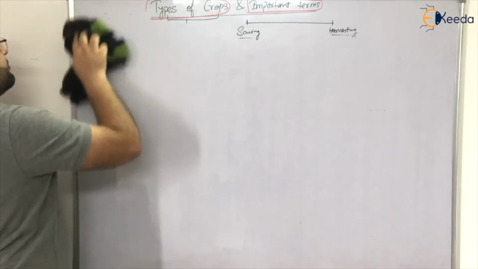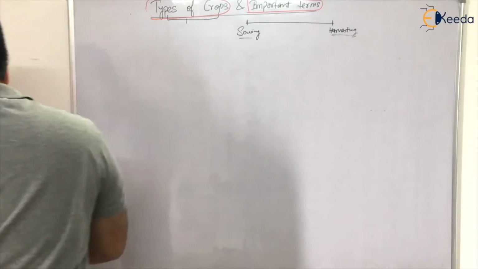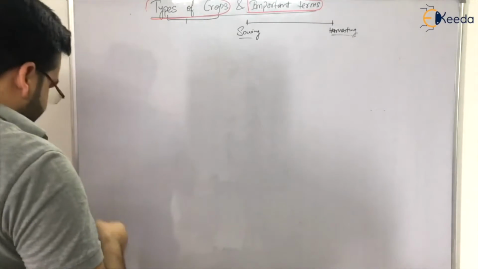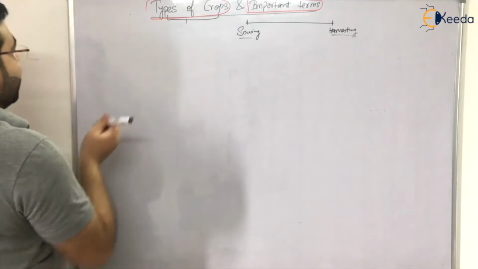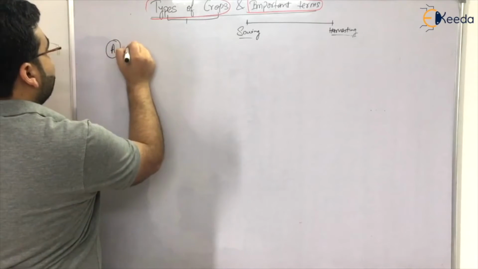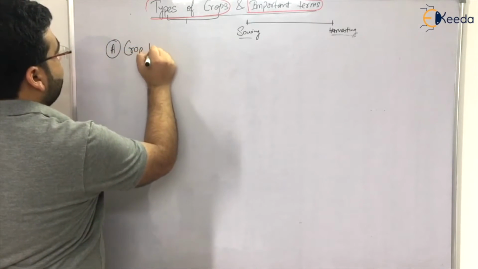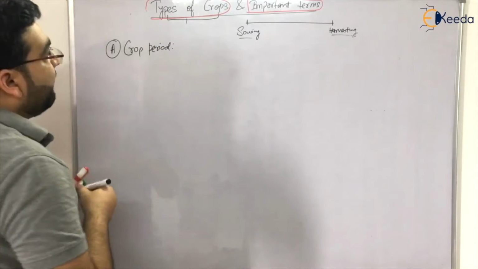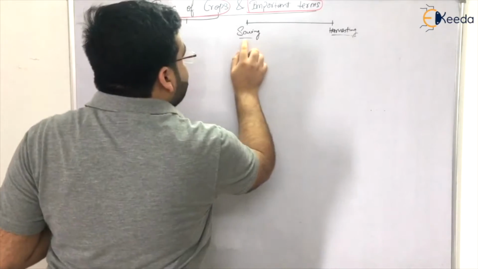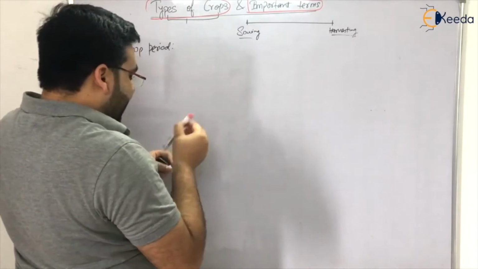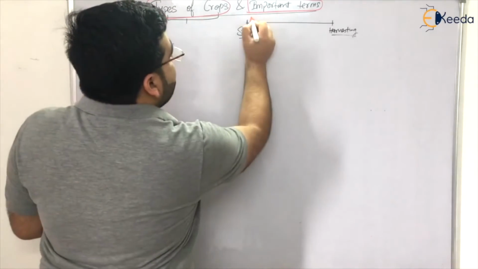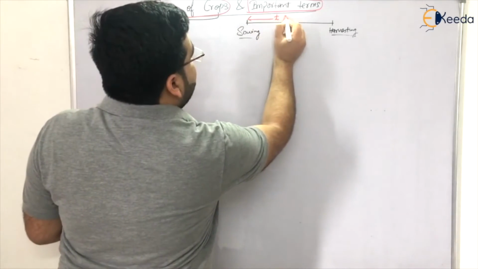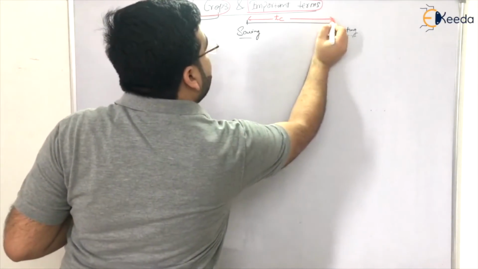Let me write it. The first term, A, is crop period. The time period between sowing and harvesting is known as the crop period.